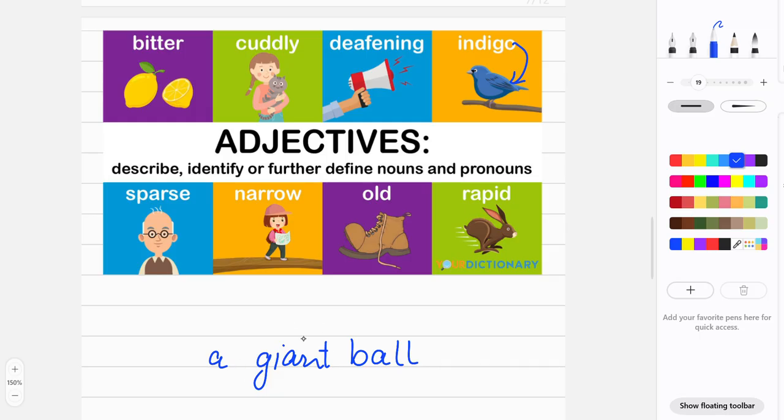I have described its size now. I could even say a small bowl. I could say a colorful bowl. Any word that describes the bowl is an adjective. Okay, so I hope you understand what adjectives are.